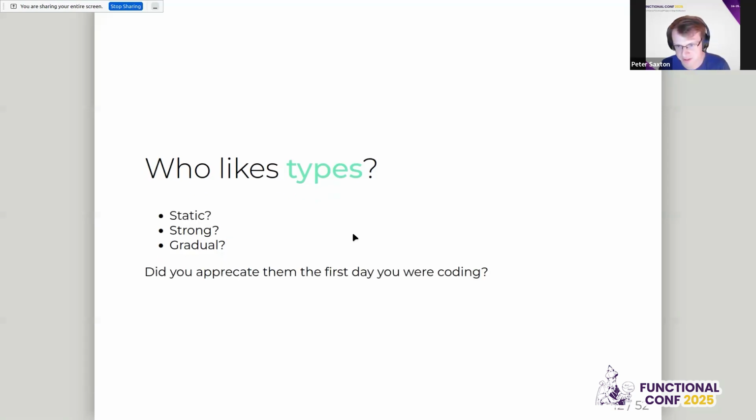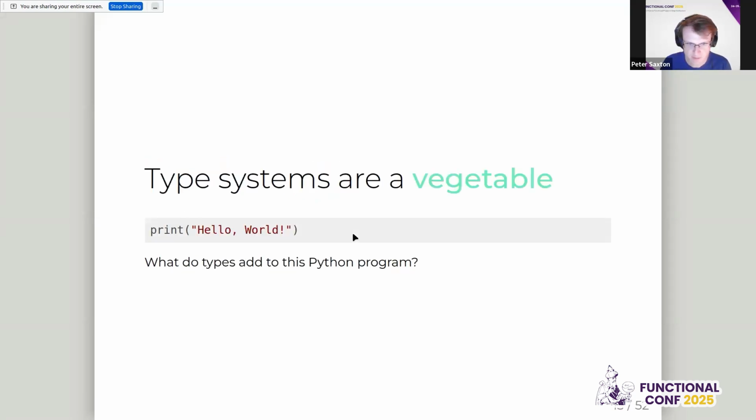But yeah, did you appreciate them the first day you were coding? I would argue that for a lot of people, the answer is no. And the reason is types don't add anything to the smallest programs. You expect to get value from them later on, as the program evolves, as it gets larger, as more people are involved. I would argue that types and type systems really are not sugary and quick reward. Once you're a seasoned programmer, you can start appreciating a nice type system. But in your learning process, it's not likely that on day one you want to explain what these are.